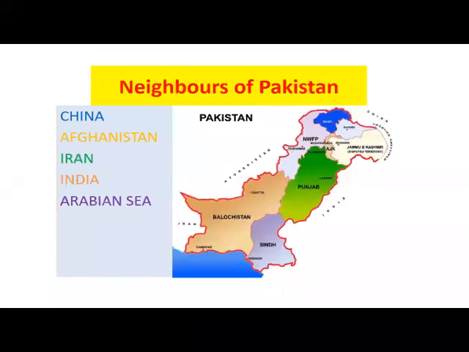Okay, neighbors of Pakistan. As I told you, we have read on page number 18 about the neighbors of Pakistan. First one, China, Afghanistan, Iran, India, and the Arabian Sea. Where is the Arabian Sea? On the south, you can see the Arabian Sea. We share border with China, Afghanistan, Iran, and India. These are our neighboring countries.